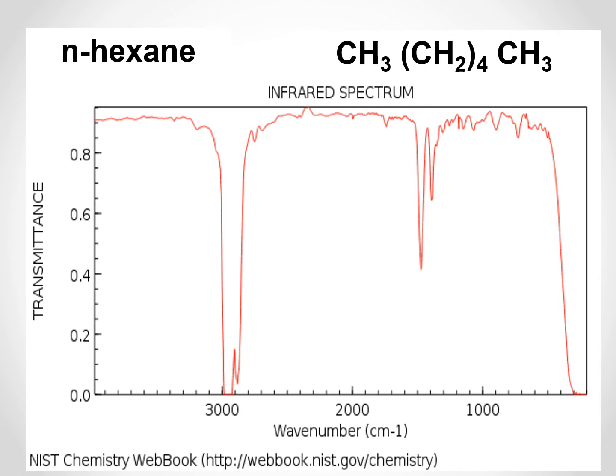Now this is a sample spectrum for this compound N-hexane. Its formula is CH3, CH2 four times, CH3, a linear compound. This is the spectrum. So you can get some peaks like this. Now you can look here, in the x-axis we are plotting wave number and in the y-axis we are plotting transmittance. Earlier, if you remember, in the electronic spectrum, we were plotting absorbance and the peak was upward, a hill-shaped, mountain-shaped peak. This is an inverted mountain.